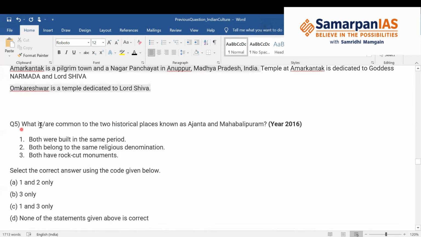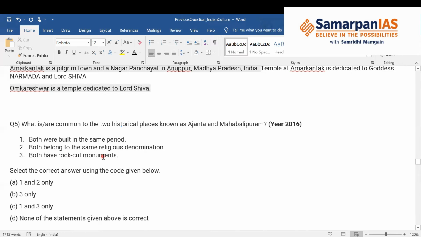So then coming on to the next question: what is common to the two historical places known as Ajanta and Mahabalipuram? This question was asked in 2016. Both were built in the same period. Both belong to the same religious denomination. Both have rock-cut monuments.